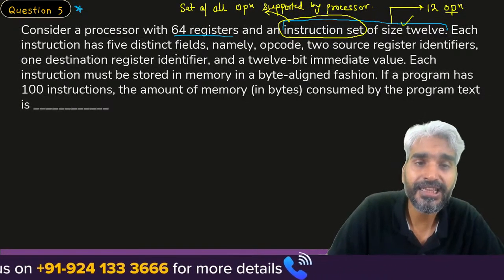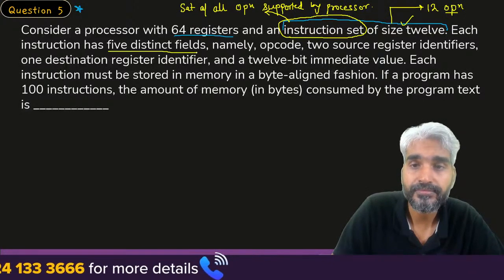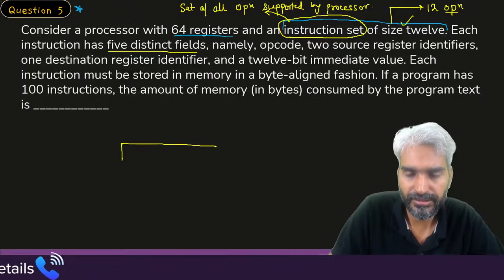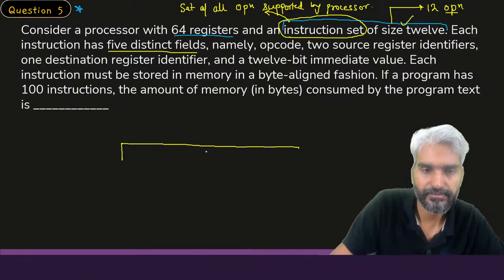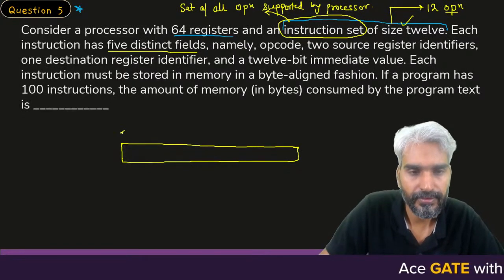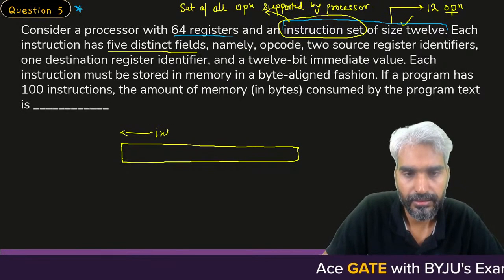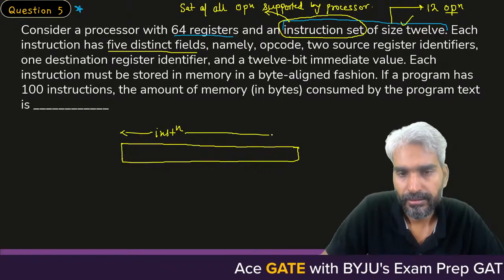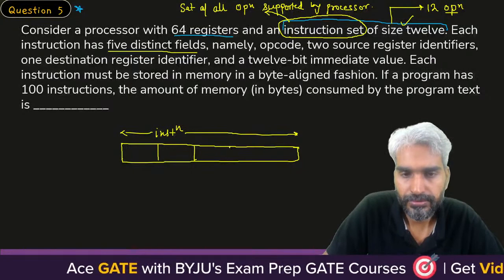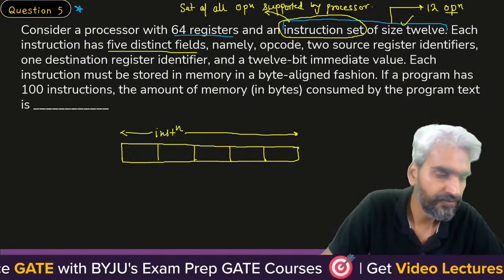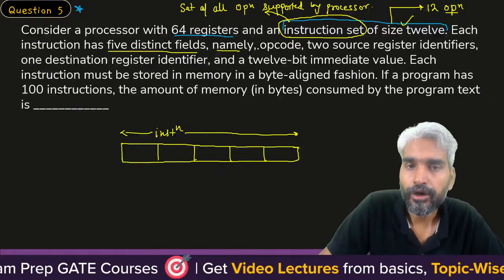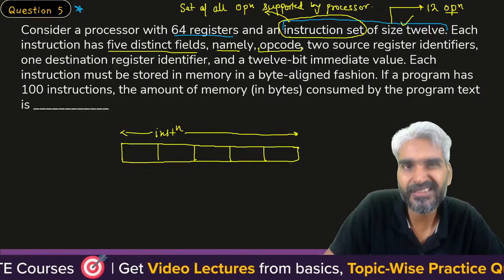Each instruction has 5 distinct fields. I don't know the overall size, but please try to understand this concept. This is your one instruction, and in this instruction there are 5 fields: 1, 2, 3, 4, 5. Clear? And what are those fields? Namely, the opcode. Opcode is used to represent the operation.